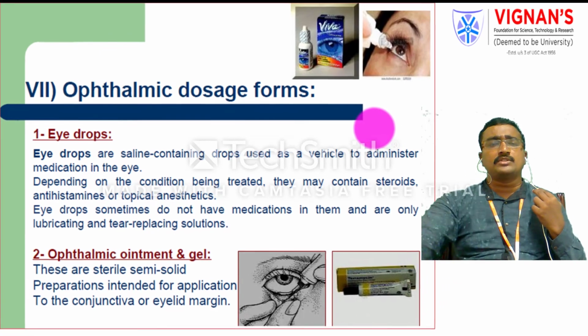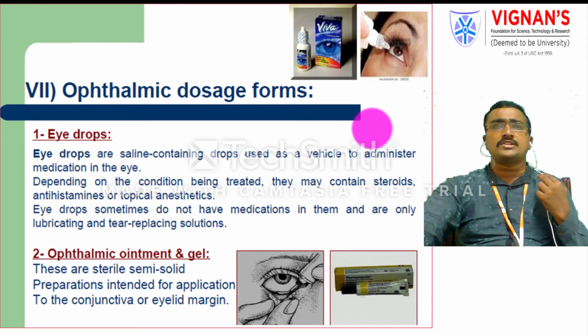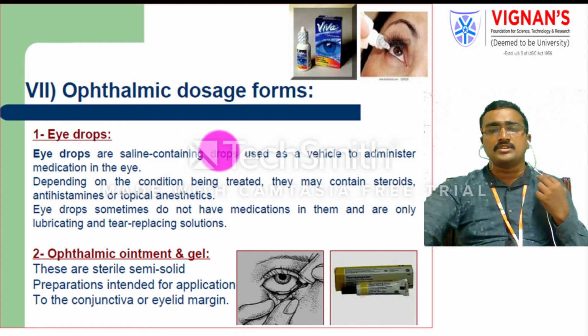Next one, ophthalmic dosage forms. Any dosage form we administer to the eyelid or eye cavity, we can call ophthalmic dosage forms. Especially drops. The eye drops are sterile in nature. Mainly these have a single administering site, and saline-containing drops are used as a vehicle to administer the medicament to the eye.